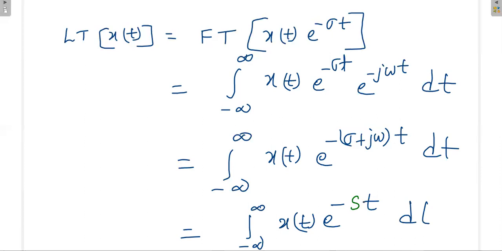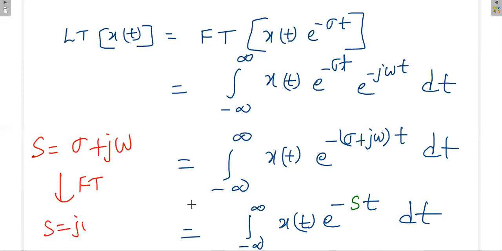So in general, s is equal to sigma plus j omega. But if you want to go to the Fourier transform, that time you can take sigma as 0, that means s is equal to j omega.